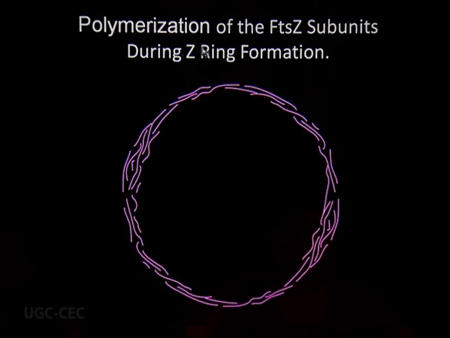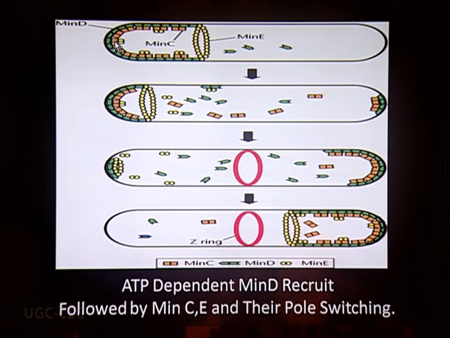You see this particular slide. This is the Z ring which is stable enough. It's produced by the polymerization of the FtsZ subunit. And in this figure, you can see Min was blocking FtsZ polymerization. So, in this particular cell, on one side of the cell, on one pole, MinD represented by these green units, followed by MinC, and then followed by MinE. So, these three subunits, when they are polymerizing, they are not allowing the formation of this particular Z ring.